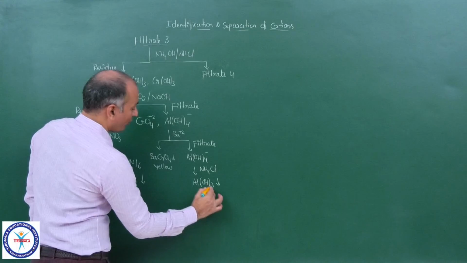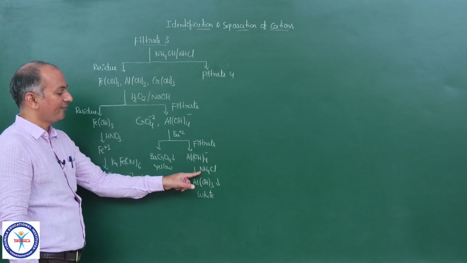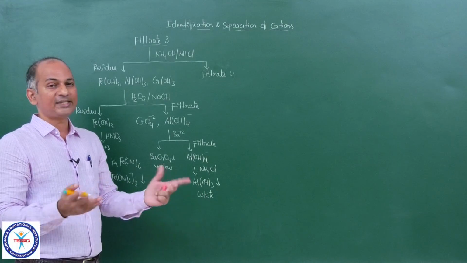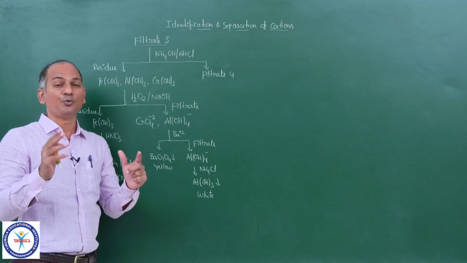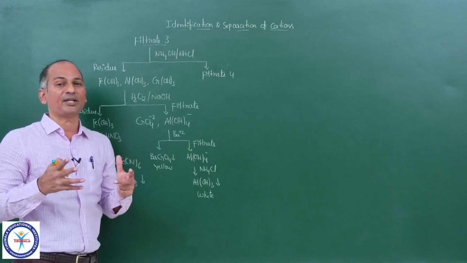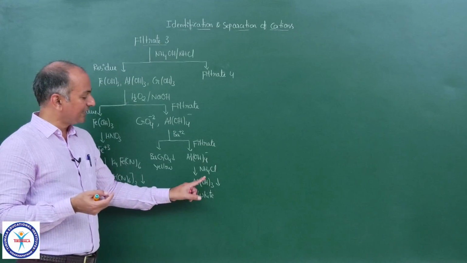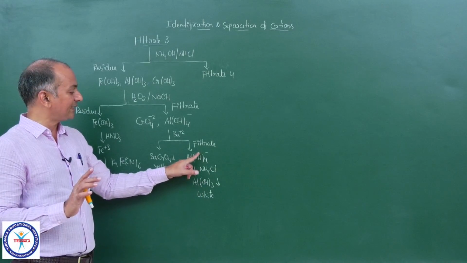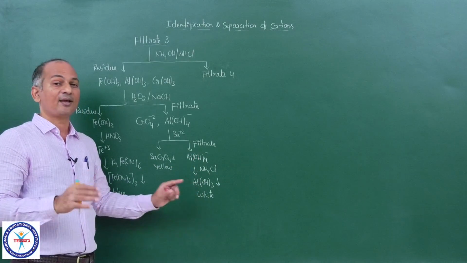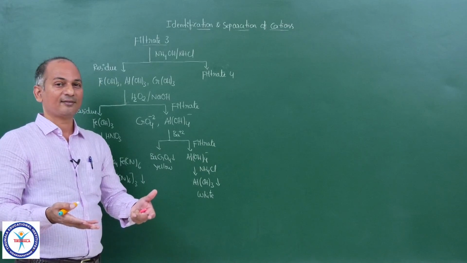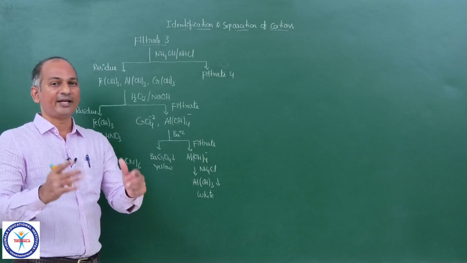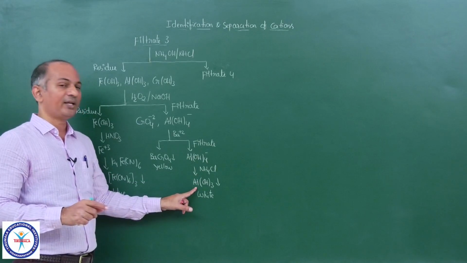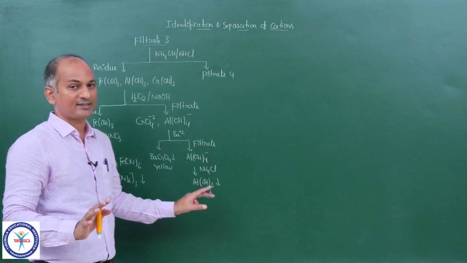But you know, if you make it too much acidic, then you will get Al3+, and Al3+ is colorless. You won't see any color change, no precipitate, nothing. How do you confirm that Al3+ is there? That is the reason here we make it slightly acidic, so that Al(OH)4- is just converted into Al(OH)3, not into Al3+. We should not go to that stage, and it is useless. So carefully if you add NH4Cl, then you will get white PPT of Al(OH)3.